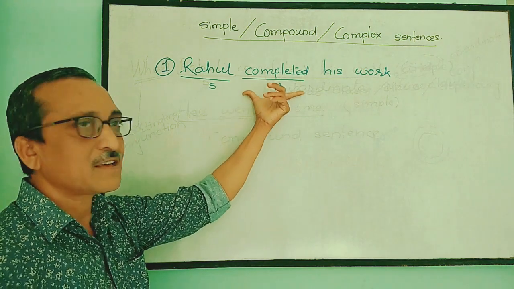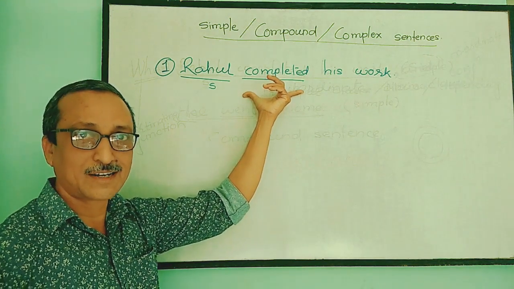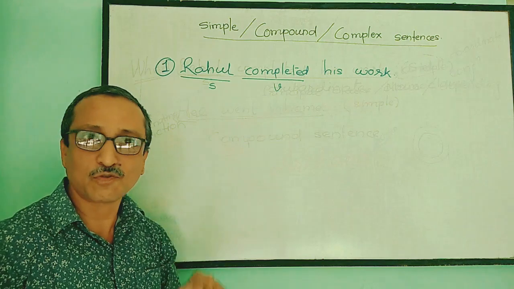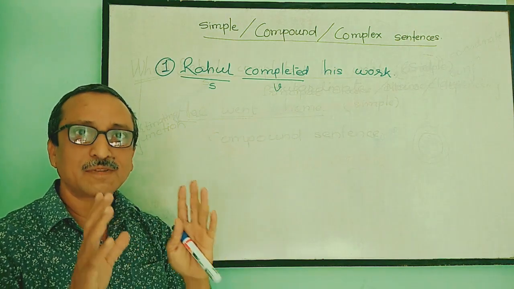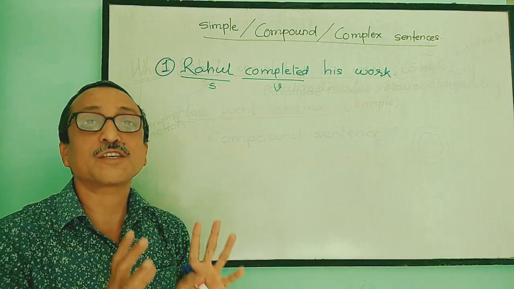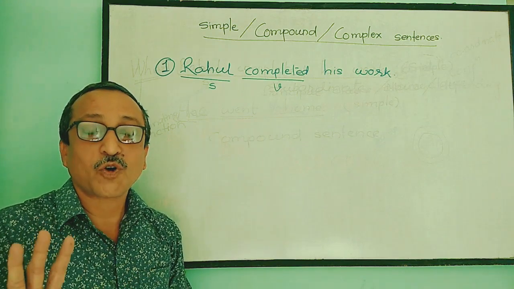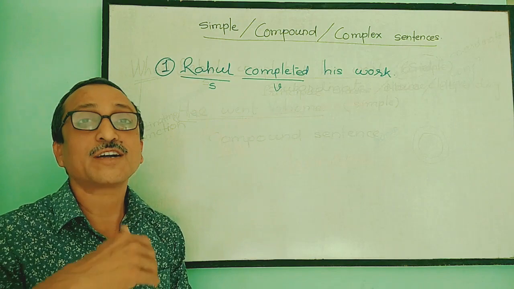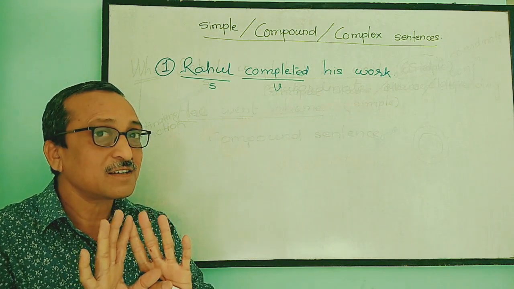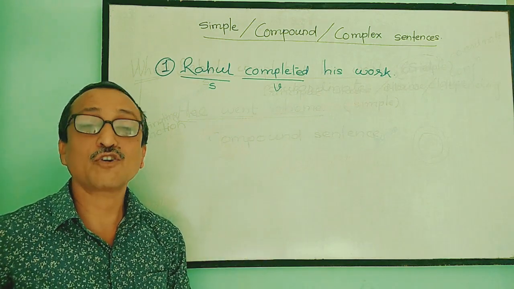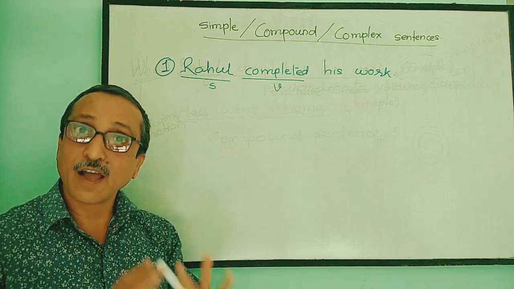But the important thing is that this is a verb and this is a finite verb. Do you know finite verb? A finite verb changes according to the subject and the tense. Those verbs which do not change according to the subject and the tense are not finite verbs, but non-finites.